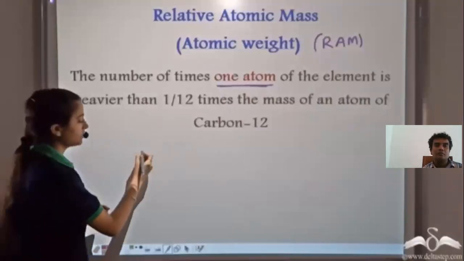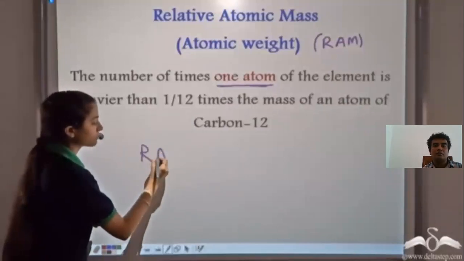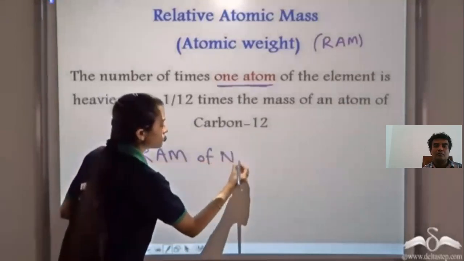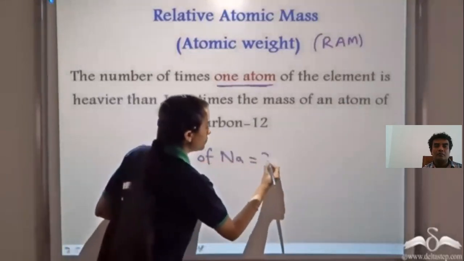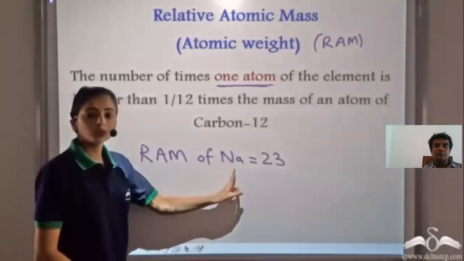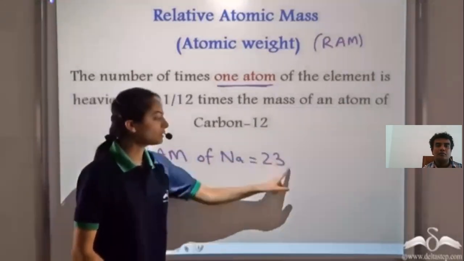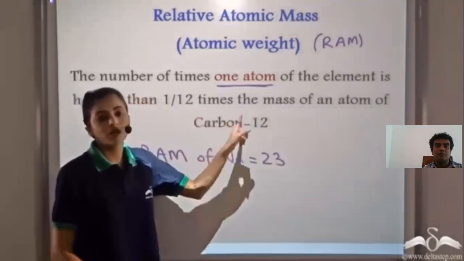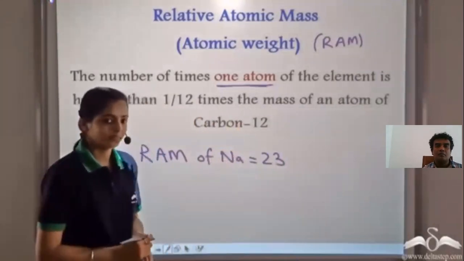So if we have the relative atomic mass of sodium, which is equal to 23, this means that one atom of sodium is 23 times heavier as compared to 1/12 the mass of one carbon-12 atom.